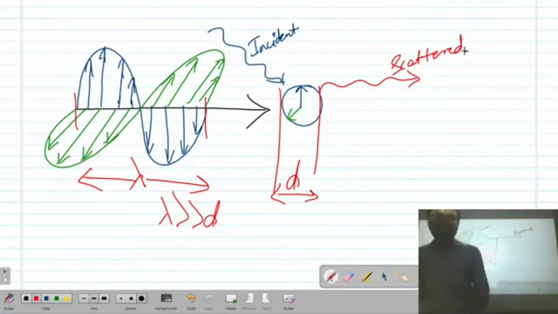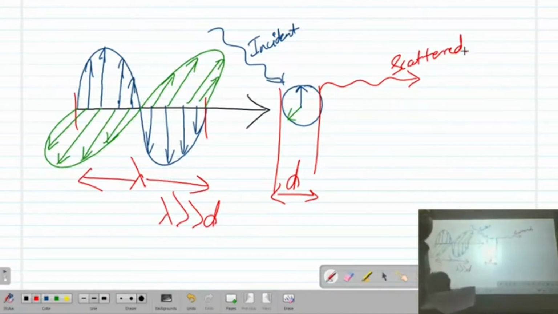In both of these we can find the electric field component, the magnetic field component, and the direction of propagation, the normal vector n0.